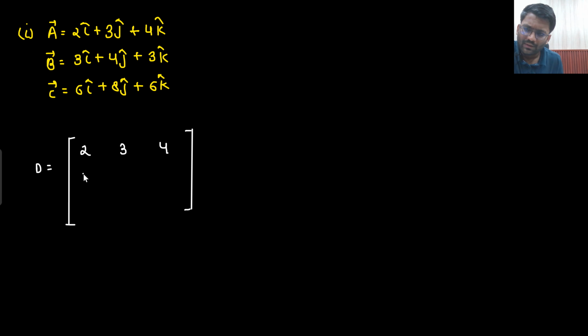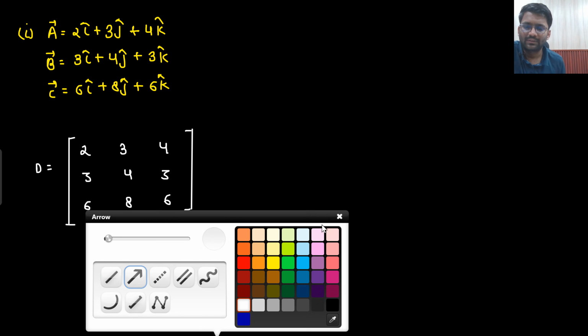The vectors are 2, 3, 4, 3, 4, 3, 6, 8, 6. Yes, so let's find out that rank. I will create another matrix D, which will look somewhat like this: 2 3 4, 3 4 3, 6 8 6. Right? So shall I apply the transformations, or can I directly see something? Let's apply the transformations.